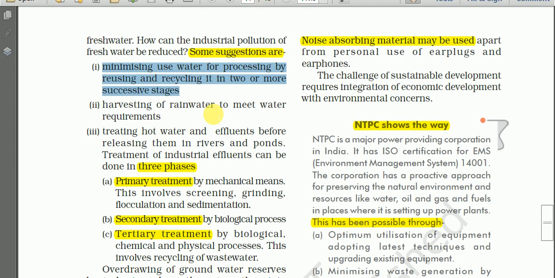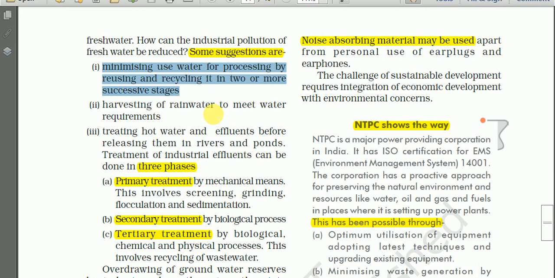The first important step to check this industrial pollution is minimizing the use of water for processing by reusing and recycling it. That means minimizing use of fresh water for processing by industries. How can we minimize the use of fresh water? We can minimize it by recycling and reusing the industrial water.